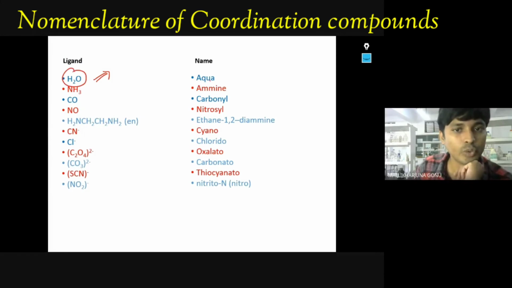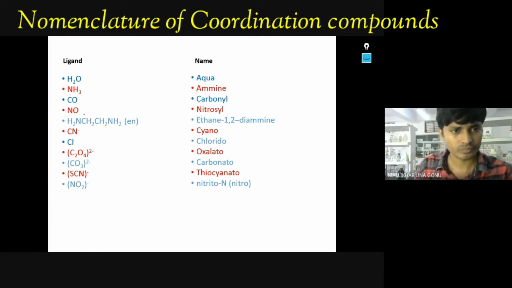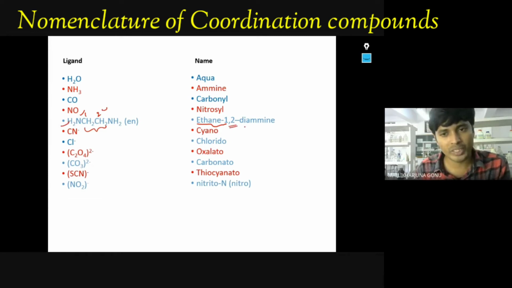So H2O means aqua, NH3 means amine, CO means carbonyl, NO nitrosyl, NH2CH2CH2NH2. So this is called ethane 1,2-diamine. Why? Because you have to give carbon numbering, 1, 2. What is the root word of this one? Ethane. So ethane, and at number 1, number 2, amine functional groups, NH2, are attached. That's how we are giving 1,2-diamine.